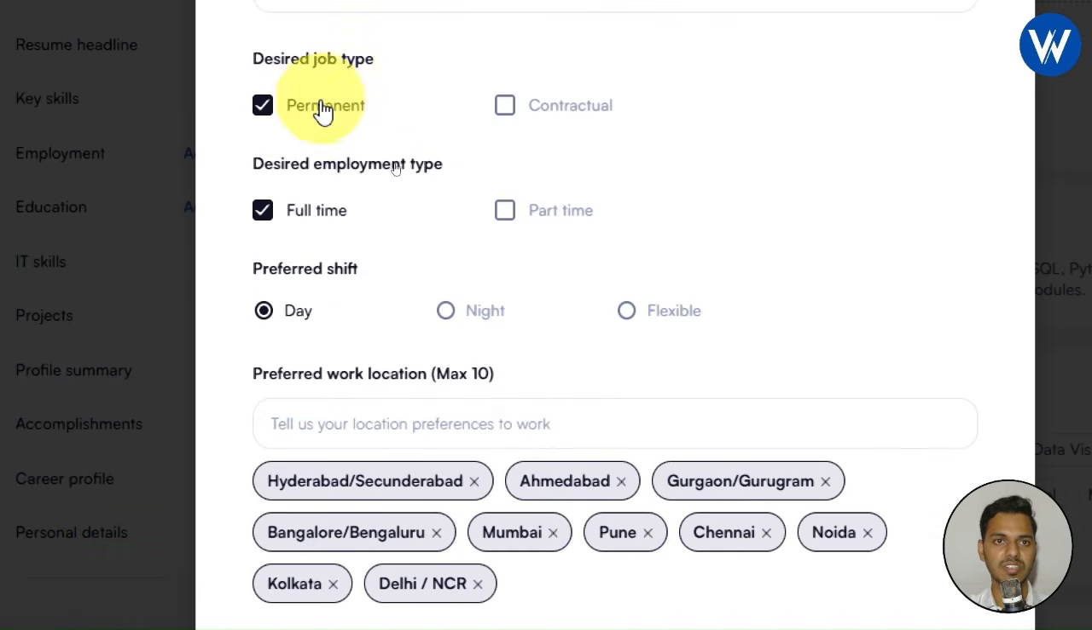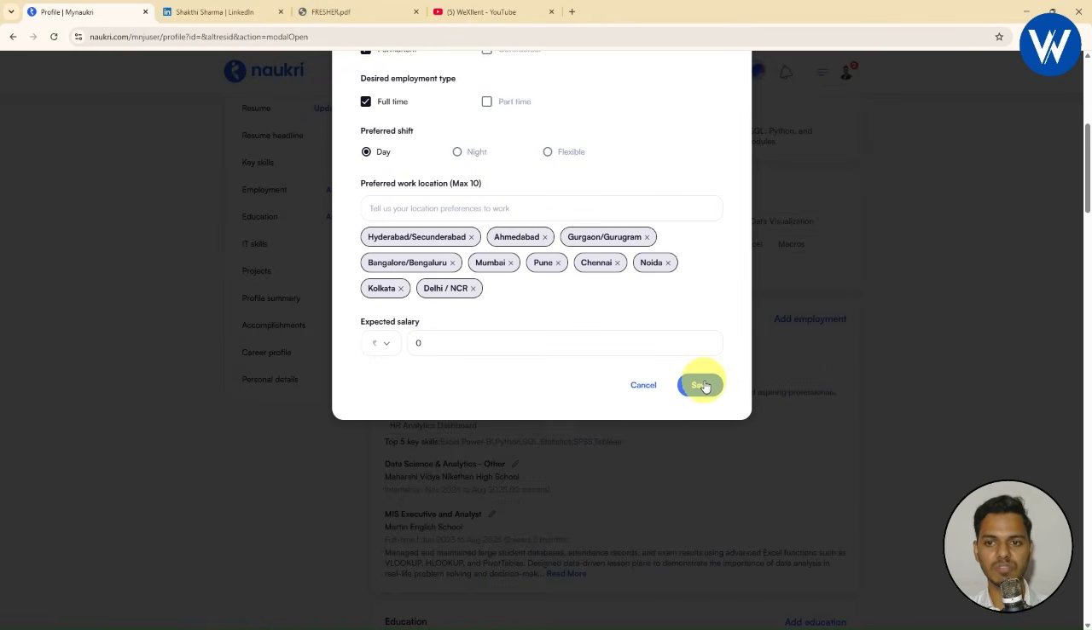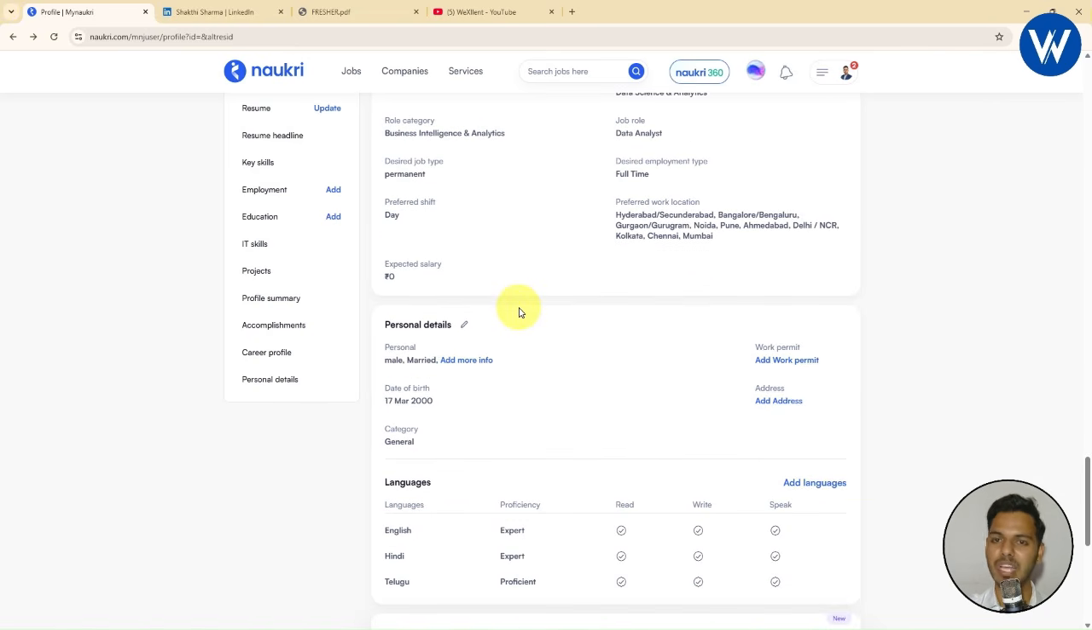And moving to the next, this is permanent, full time, day shift or night shift, flexible. And you can mention the location. So basically you can add the location where you want to apply for the job. Now simply you need to click on save. Finally what will happen, your career profile will be saved successfully, it will be updated.